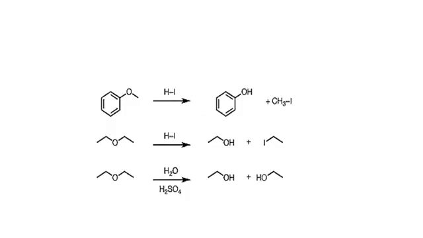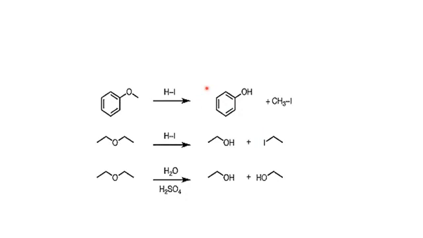Here you will see that there are three reactions. In the first reaction, you will see that there is an ether which is attached to R on one side, while the other side is attached to a benzene ring. In the presence of hydrogen iodide, this will convert itself into alcohol, and it also converts itself into CH3 iodide.